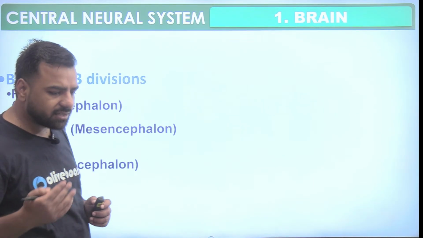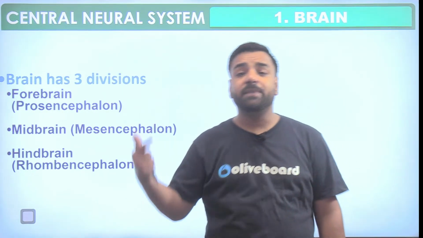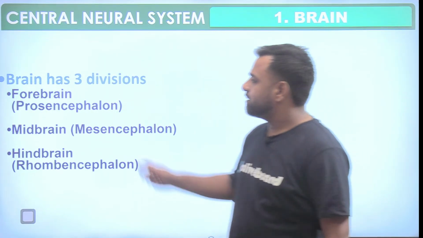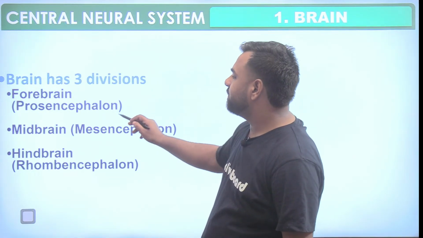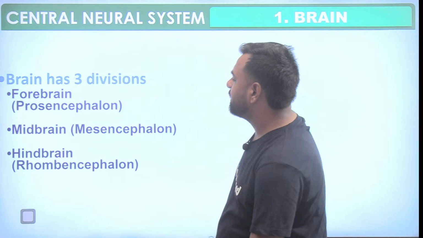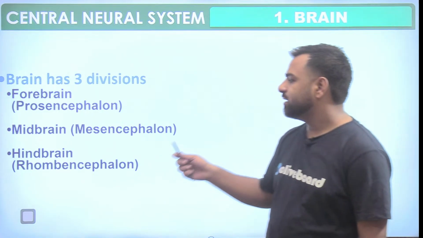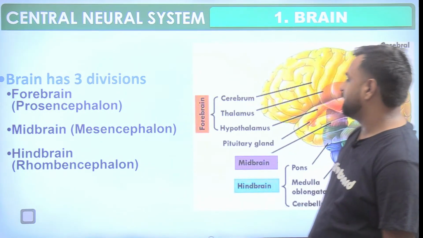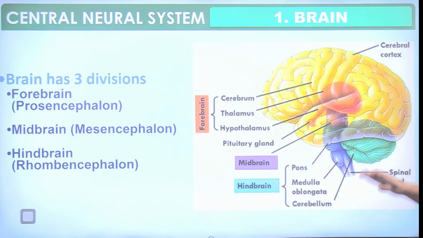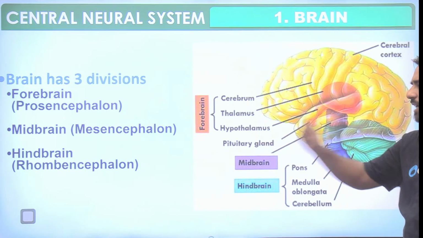As discussed, the brain is divided into three different sections: the forebrain, the midbrain and the hindbrain. Forebrain is prosencephalon, midbrain is mesencephalon, and hindbrain is rhombencephalon. So these are the three divisions of the brain. Here you can see the brain structure. In the forebrain part, we have cerebrum, thalamus and hypothalamus.